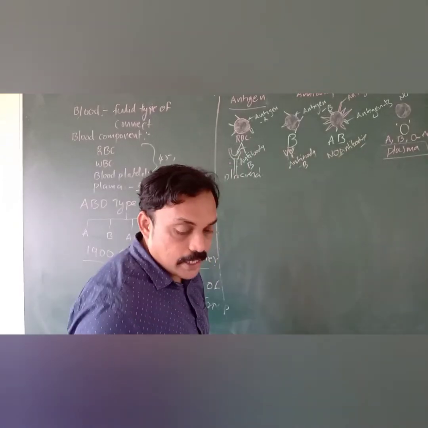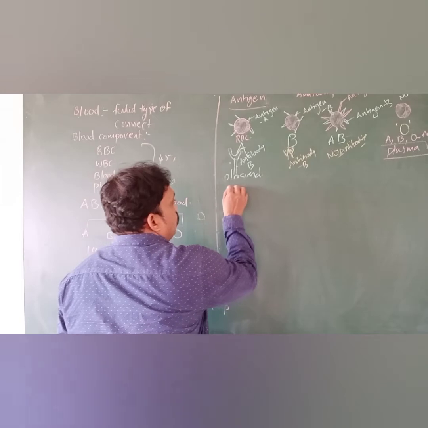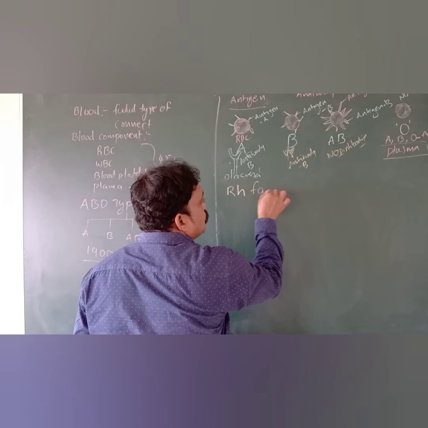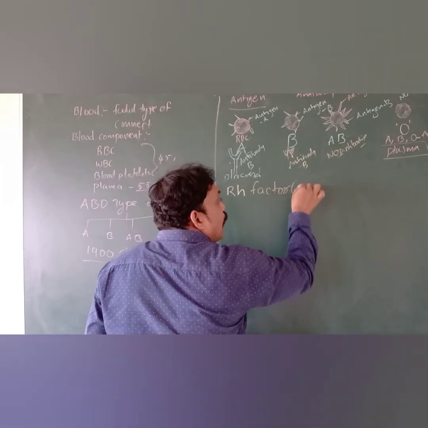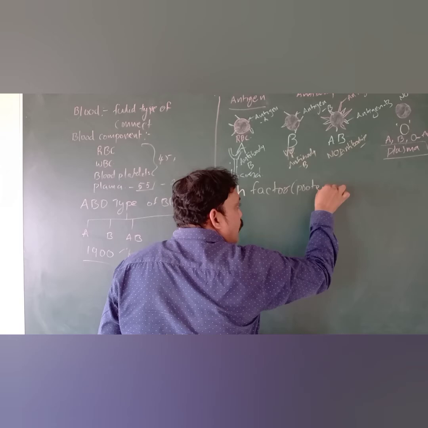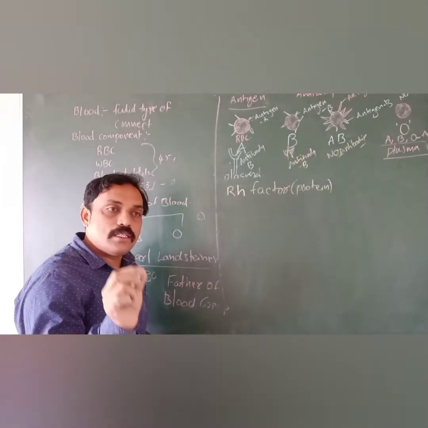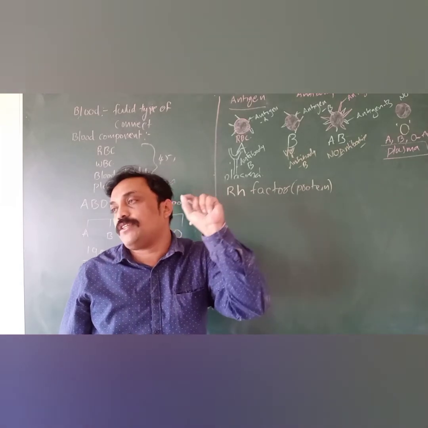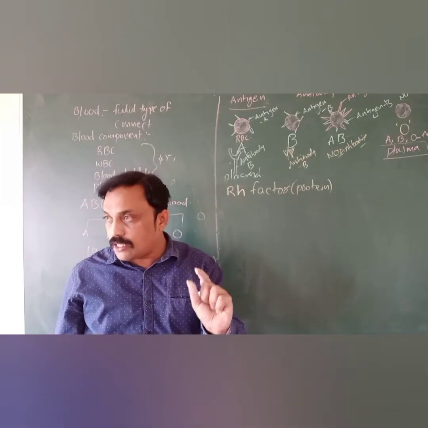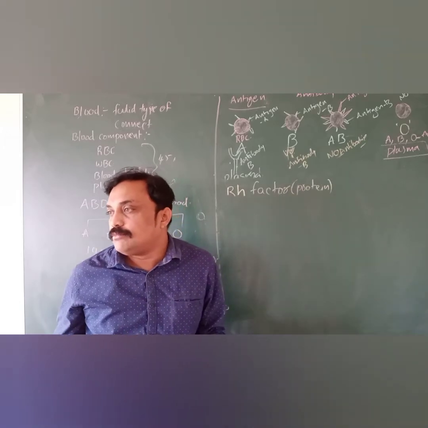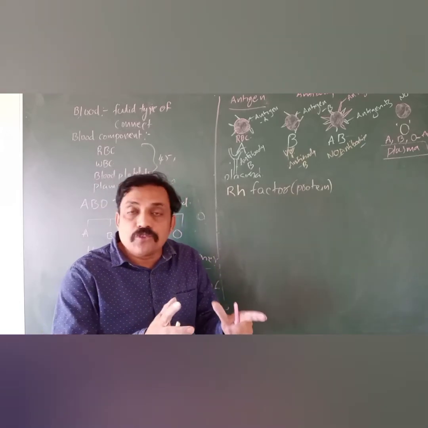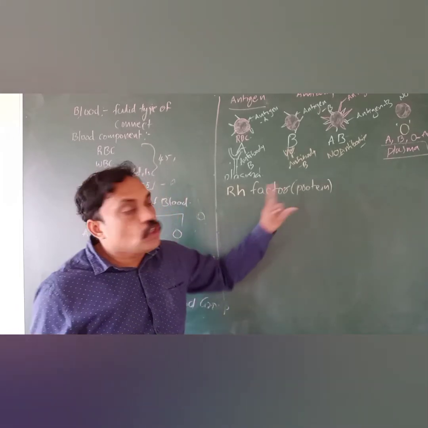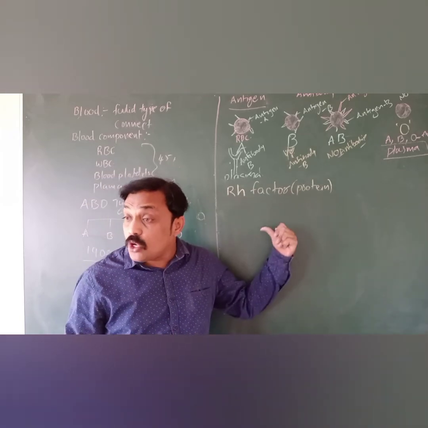Positive and negative are based on the RH factor. What is RH factor? RH factor is a type of protein which is located on the surface of the RBC, same like antigens. These are also located on the surface of the RBC. Not for all, very few. It is located in some people only. So the classification is based on the RH factor.